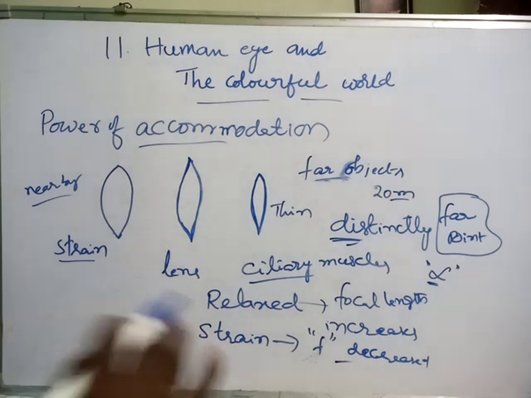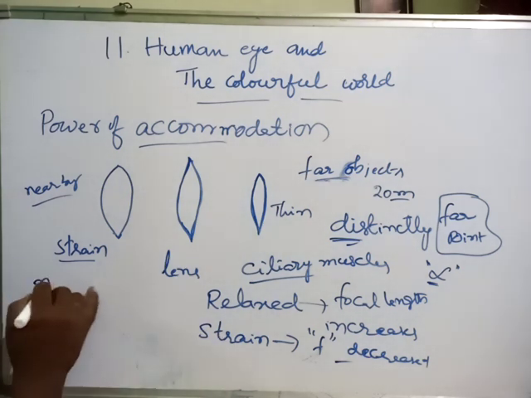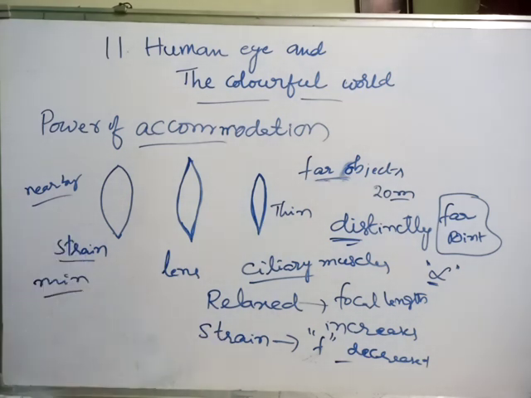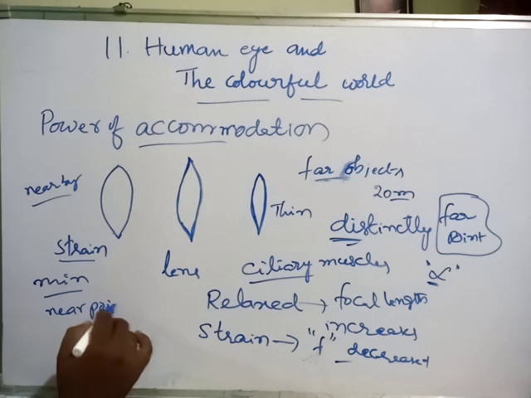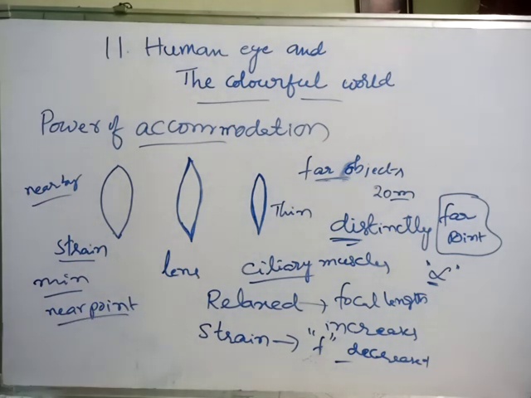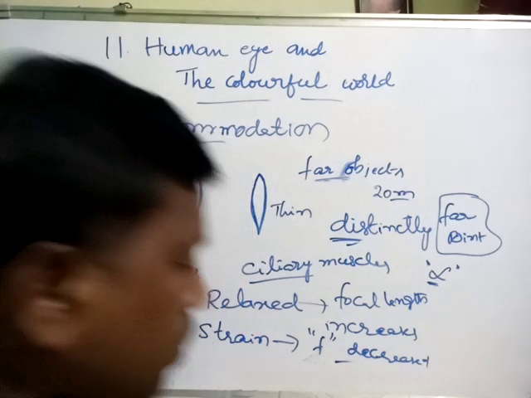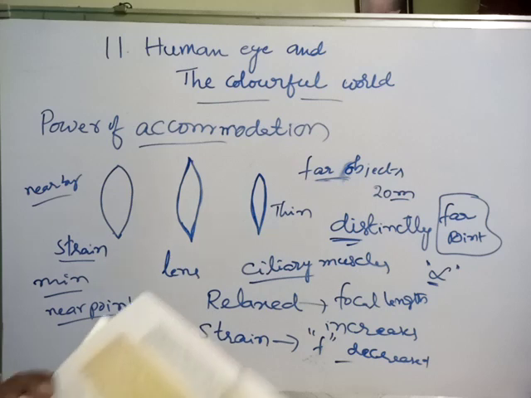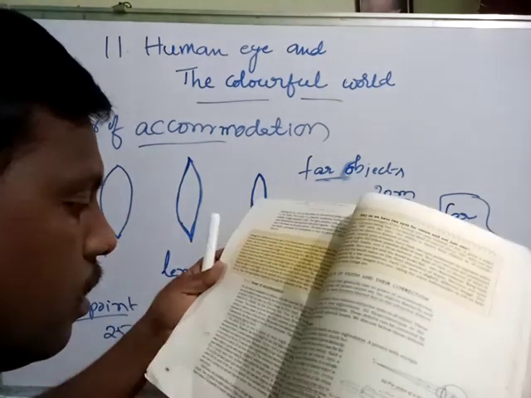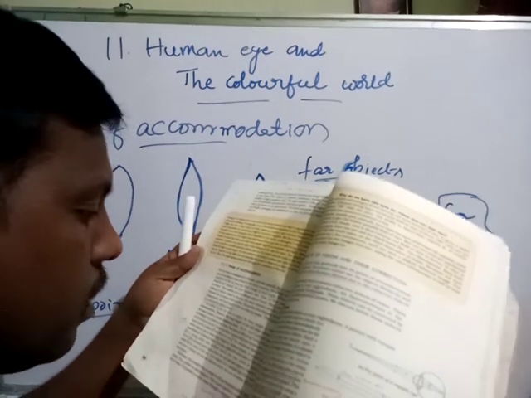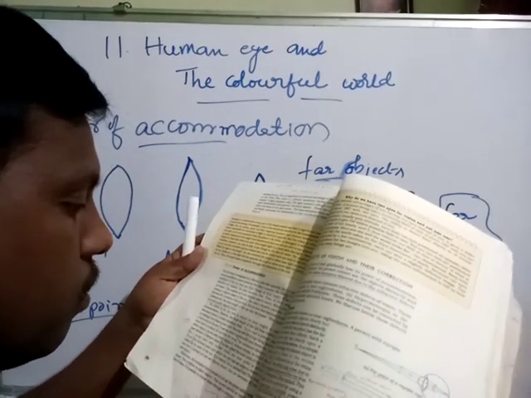Now, the ability of the eye to see nearby objects, meaning where we can see very clearly. The minimum distance at which we can see an object distinctly is called the near point. The near point has a value of 25 centimeters, because it has a limit. We can see up to here, this is the distance we can maintain, but here I am not able to focus clearly.